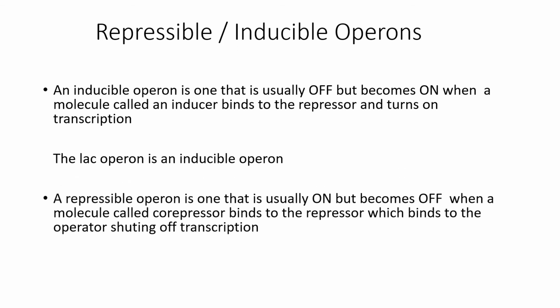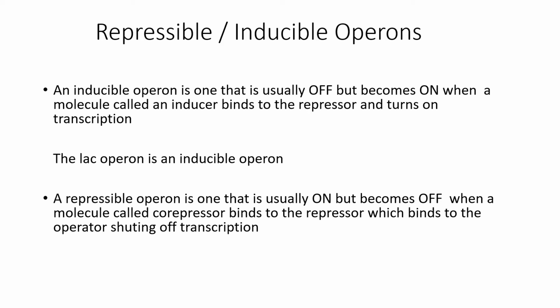In a repressible operon, the cell wants the genes to be in off condition finally. That means the genes are in on condition initially. The genes are in on condition because an inactive repressor is present.